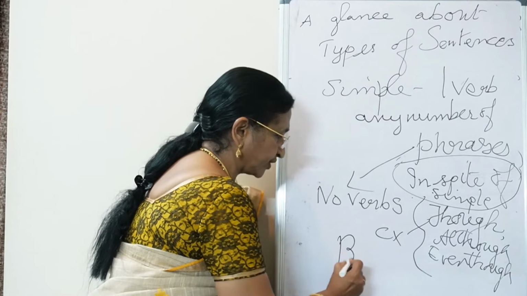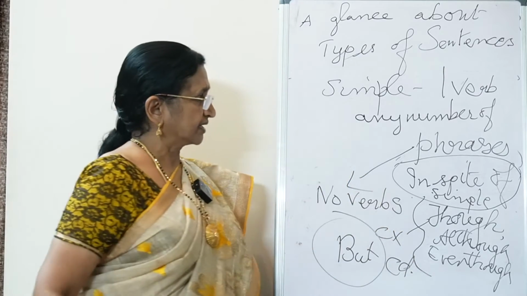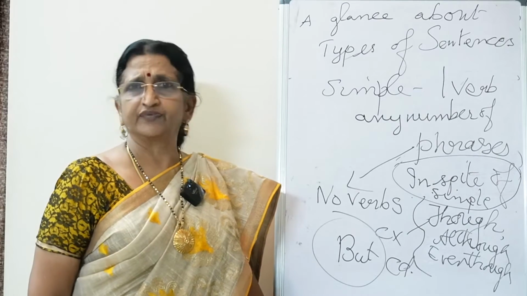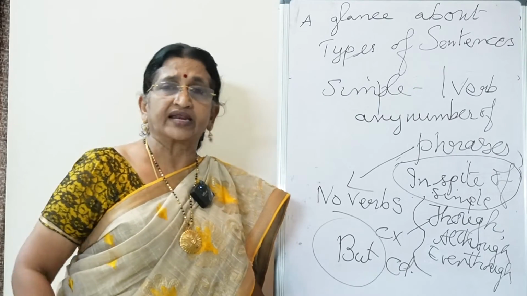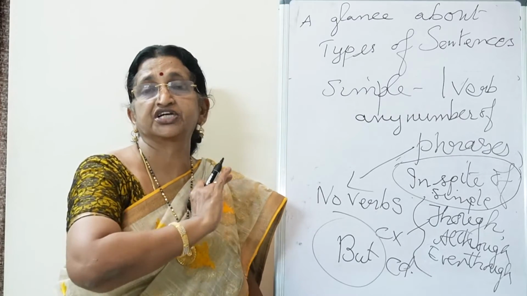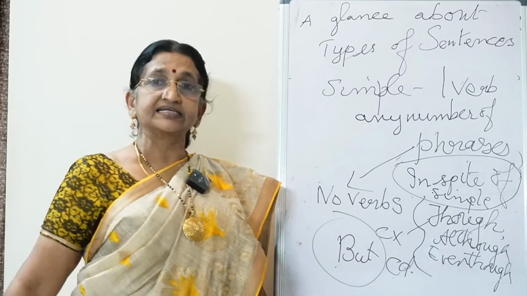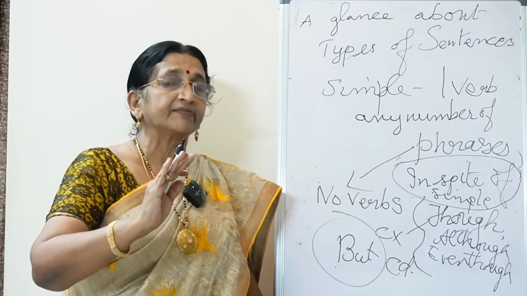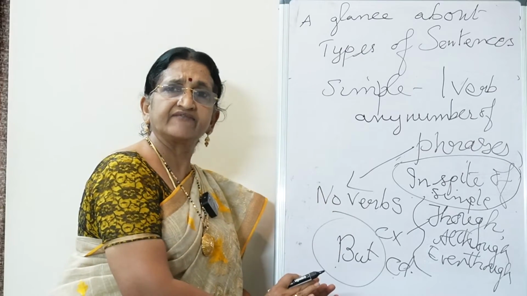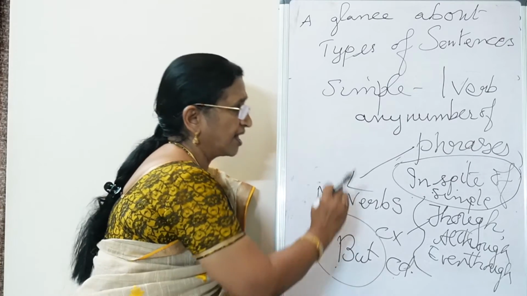And in compound we can always use but. It is raining heavily, but I went out. I was very sick, but I did the work very correctly. My mom had a lot of work, but she finished her cooking very well. So but is always in compound sentences. Compound means you will have two separate sentences joined here with but: I was sick, but I worked hard. It was raining heavily, but I went out.